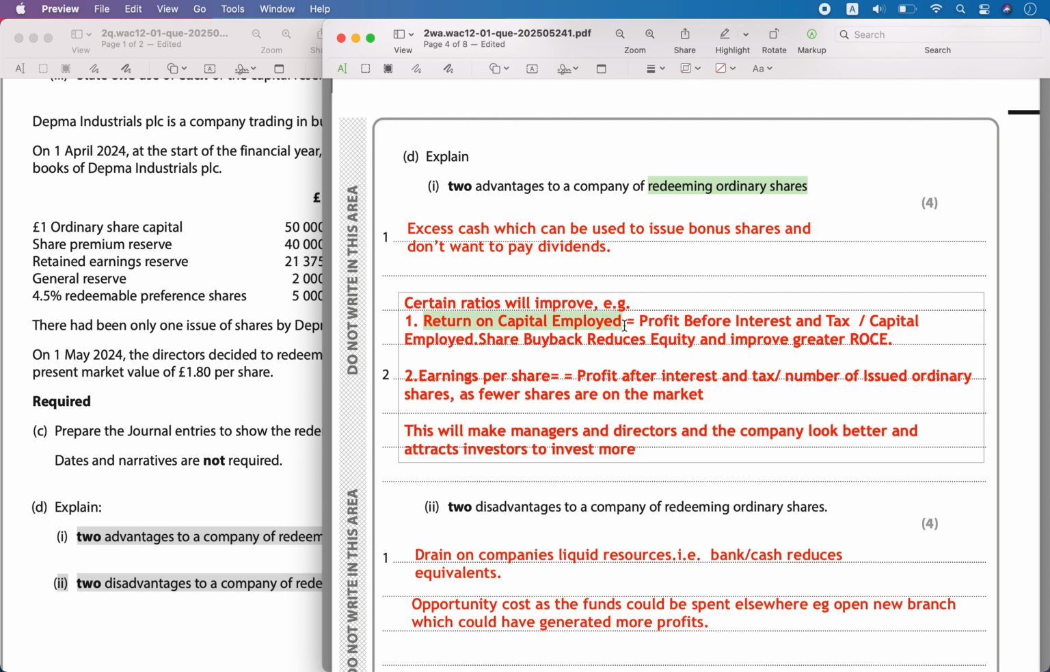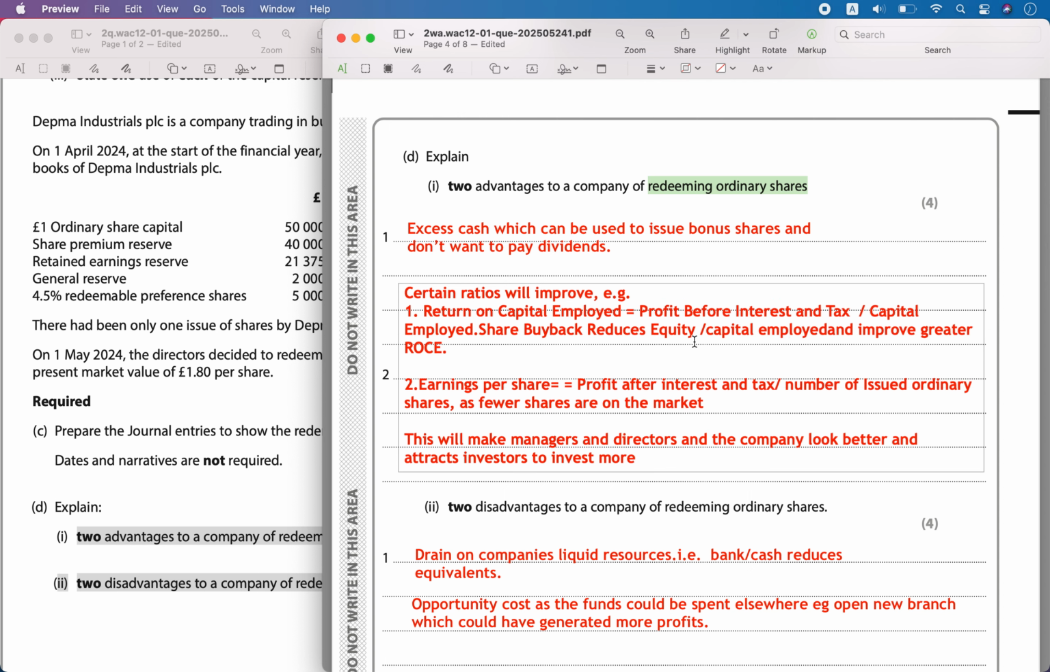So certain ratios will improve. For example, return on capital employed, what is the formula? It is profit before paying the tax and interest over the capital employed. Whenever I am going to create a capital redemption reserve, I am buying back shares, so it is going to reduce the equity section, the capital employed section. Capital employed will reduce, and therefore there will be improvement in the ROCE ratio. Whenever the ROCE is greater, it will attract the investors.